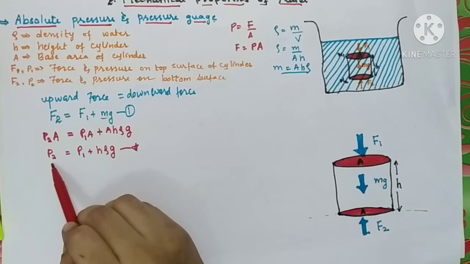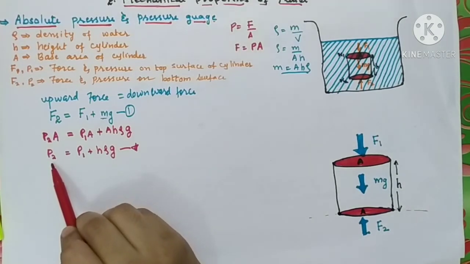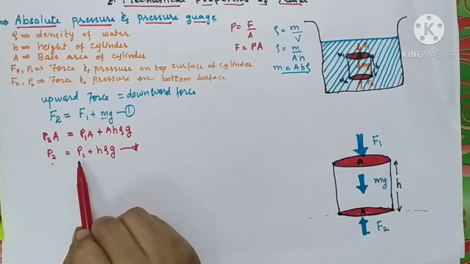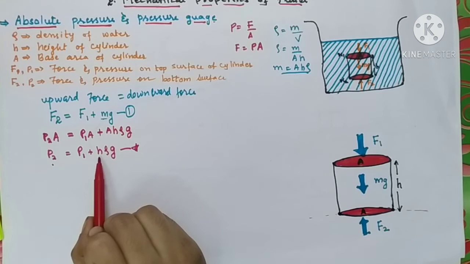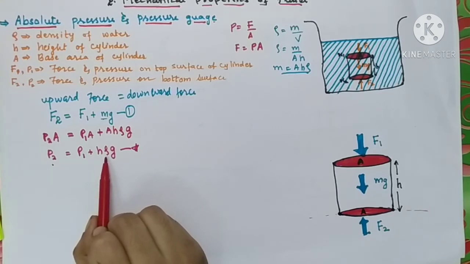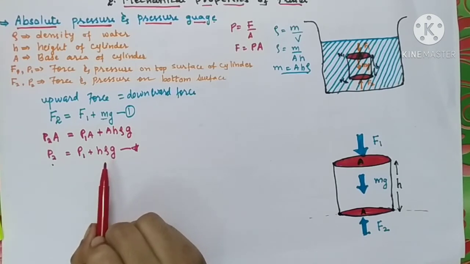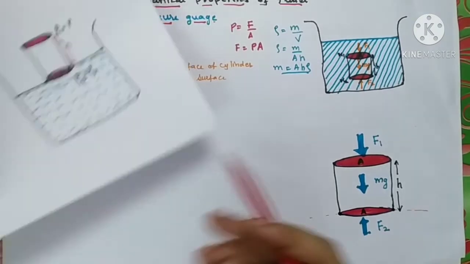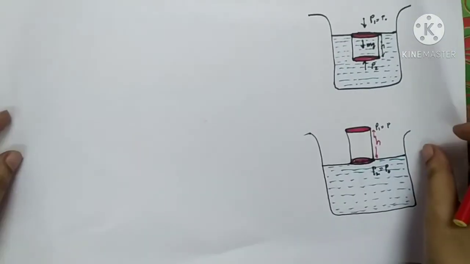In this equation, what is this P2? P2 is the pressure exerted on the bottom surface. P1 is the pressure on the top surface of the cylinder. H is the height of the cylinder. Rho is the density and g is gravitational acceleration. Now let us consider the two cases.